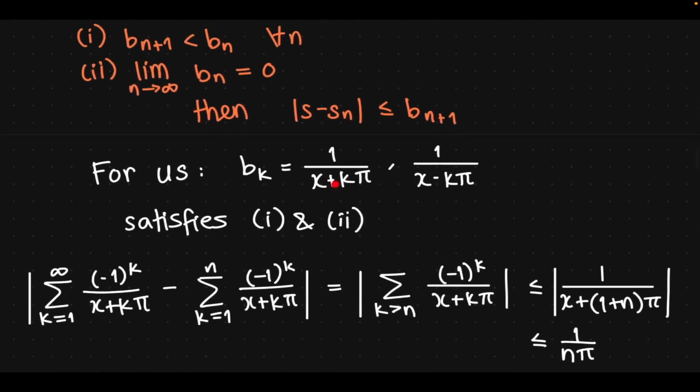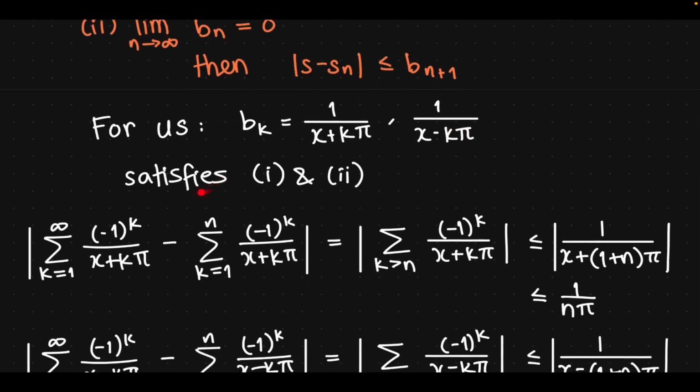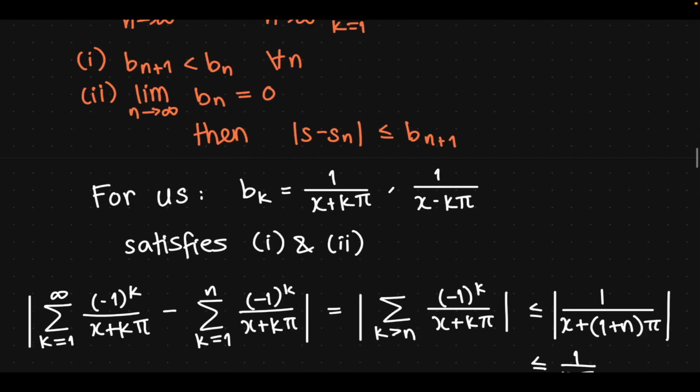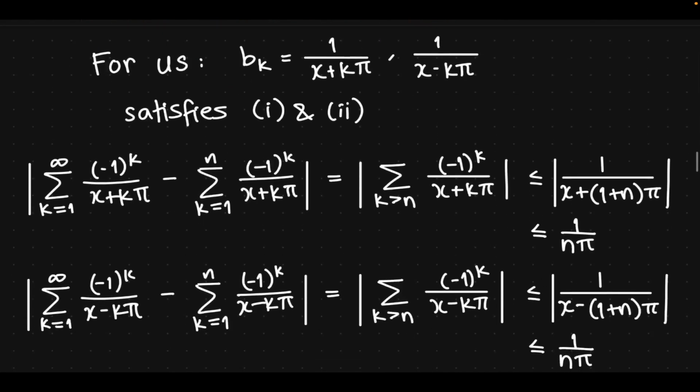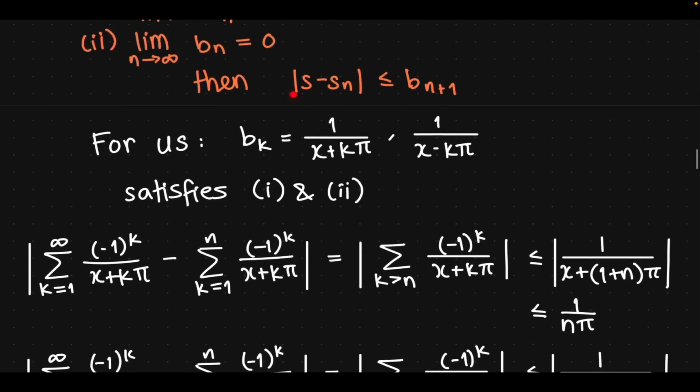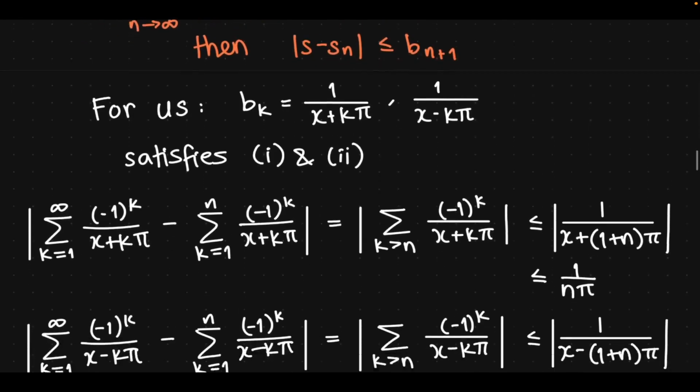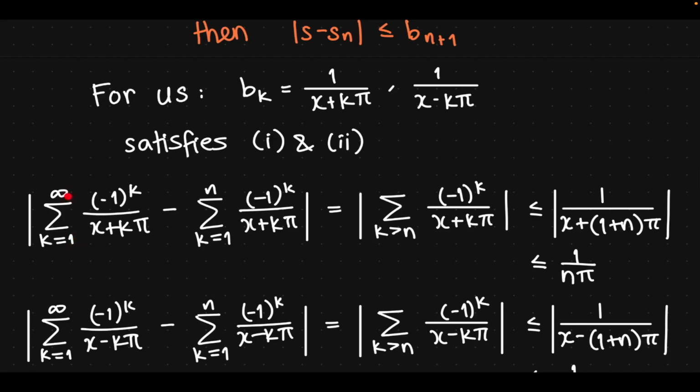One is 1 over x plus k pi, and the other is 1 over x minus k pi. We can check easily that they satisfy these assumptions, conditions 1 and 2. And then we can just use this upper bound. So we have the absolute value of sum from k equals 1 to infinity of minus 1 to the k over x plus k pi, minus sum k equals 1 to n of minus 1 to the k over x plus k pi.